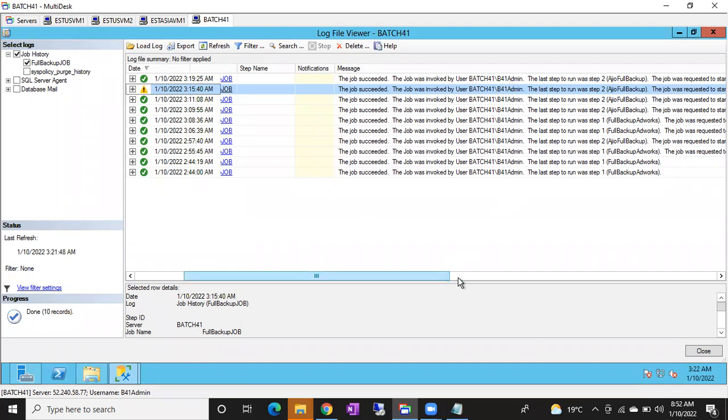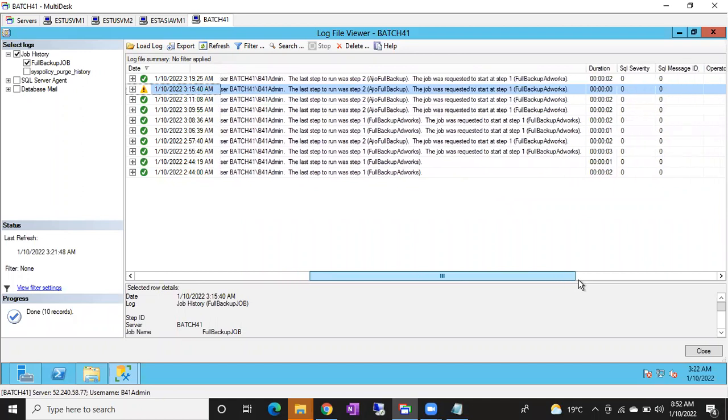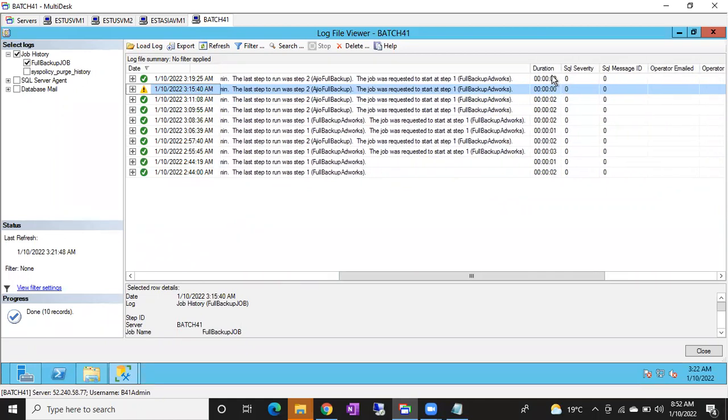The last step was step 2. And how much time did it take? Every time it runs, 2 seconds, 2 seconds. Sometimes 0 seconds, sometimes 1 second, sometimes 3 seconds. So this is the way we check the duration. If someone asks what the average duration of this job is, you can go to the job properties, view history, and see the duration. So you will have an idea.